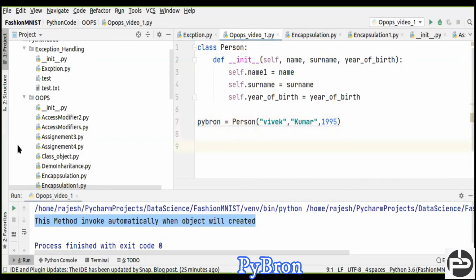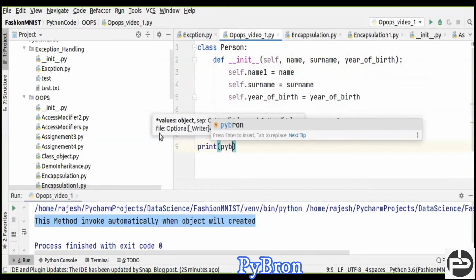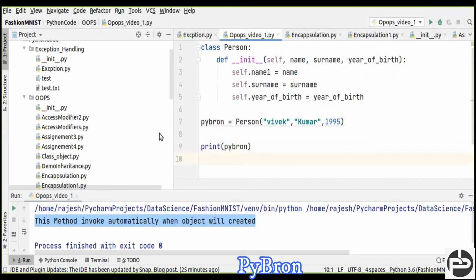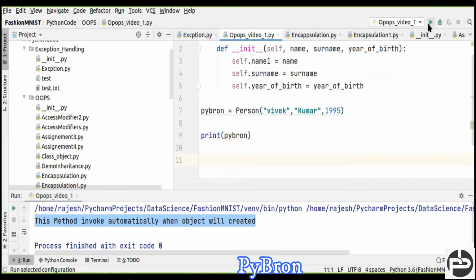Now let's discuss these things. I'm going to print it, right? Okay, let's print one more thing before printing. I'm going to print pybron. What we are getting, pybron means. Okay, next, once pybron got printed, let me show you this output first.